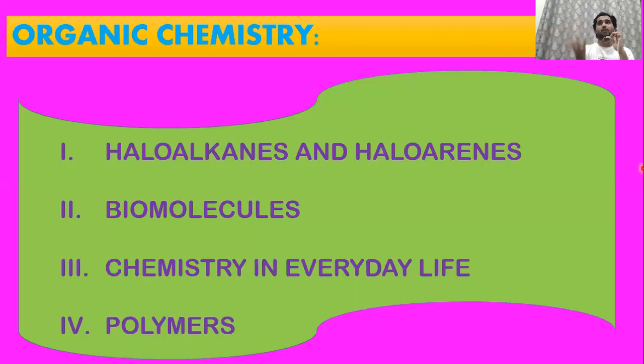Normally in chemistry, what is the main problem? We don't know what to write. We know the concept, we know how to do it, but we don't know how to present the answer, how to write in the exam, and there we lose marks. So take up question papers and the marking scheme and see. Suppose the question comes, what is Sandmeyer's reaction, which is in haloalkanes and haloarenes. You should know how to introduce the answer and how to conclude it. In the marking scheme, stepwise marks are given in the margin, so you get to know which is an important point and which is not.